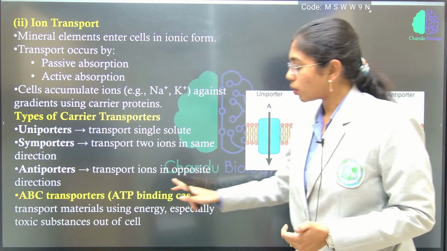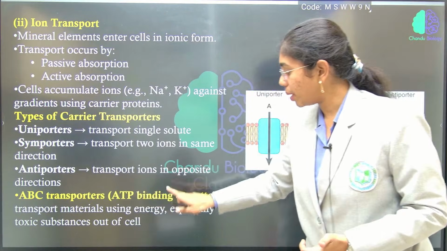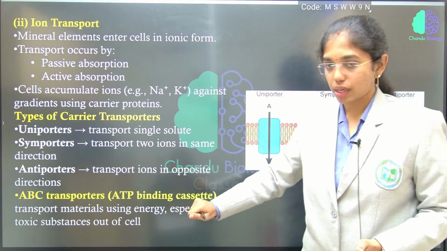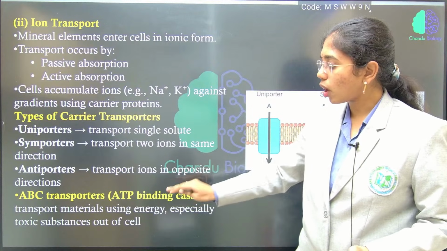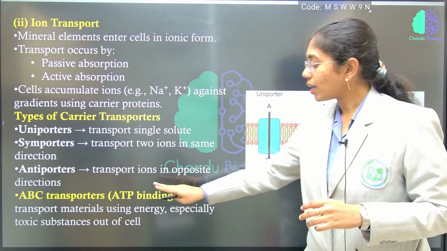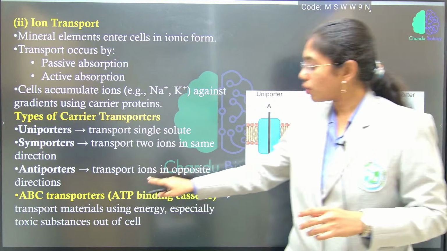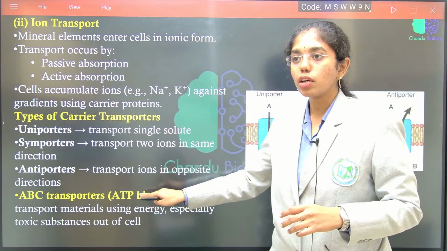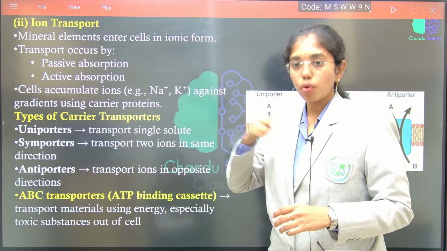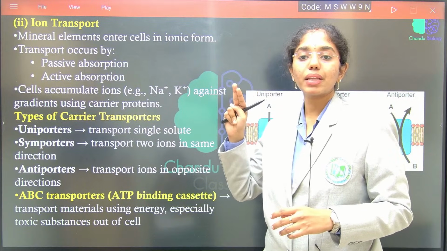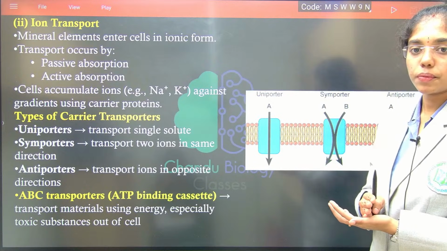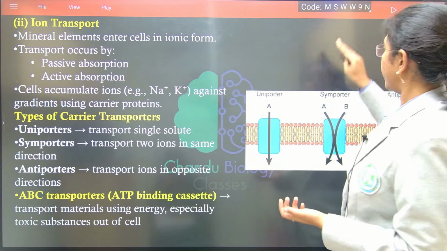ATP transporters, which are also known as ATP binding cassette, transport materials. This uses what? Energy to transport the materials, especially toxic substances, to move them outside the cell continuously. What is ATP binding cassette? By utilizing the energy, the molecules are being continuously excreted out of the cell. They are moved out of the cell by what method? Exocytosis. Clear till here, ma'am, about carrier proteins? Any doubts anywhere?